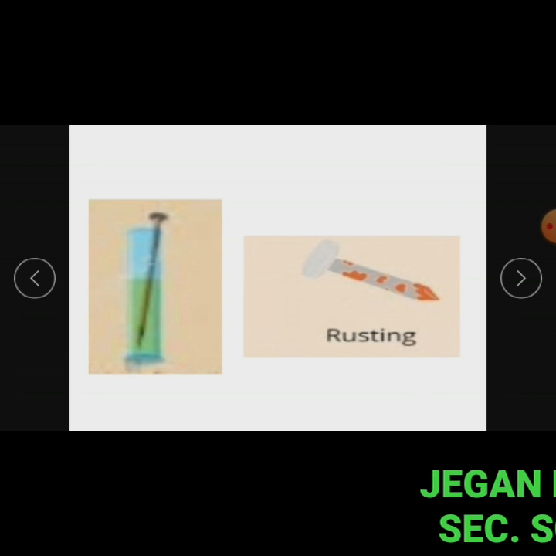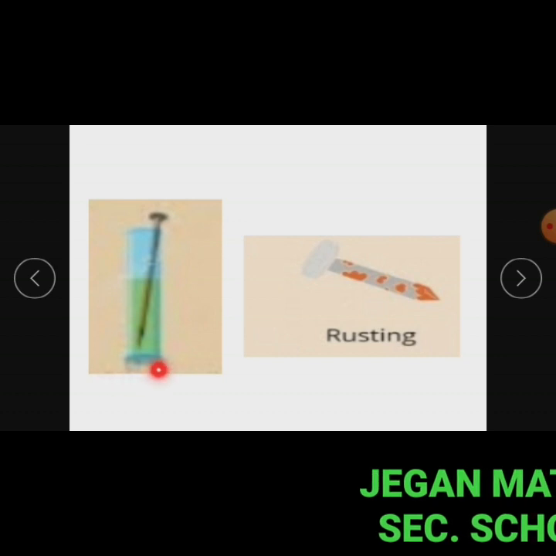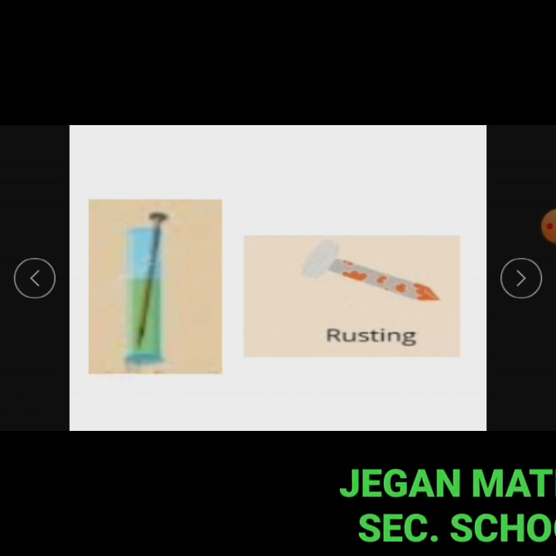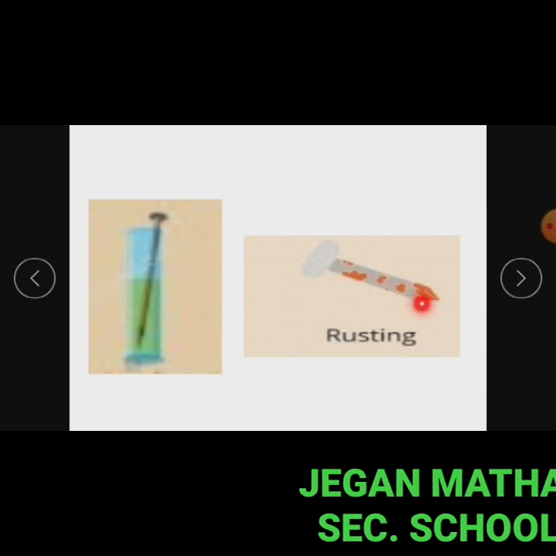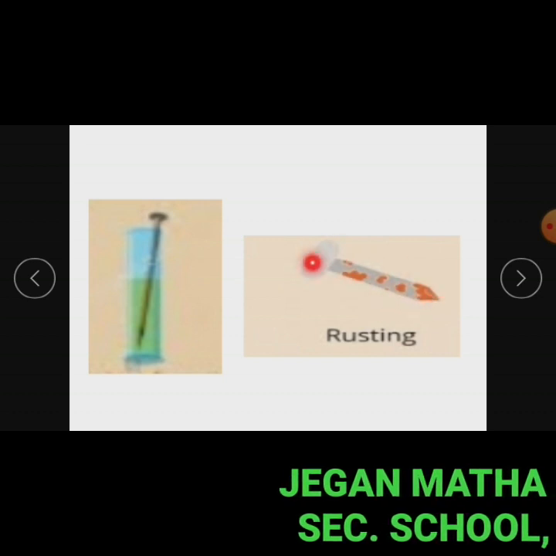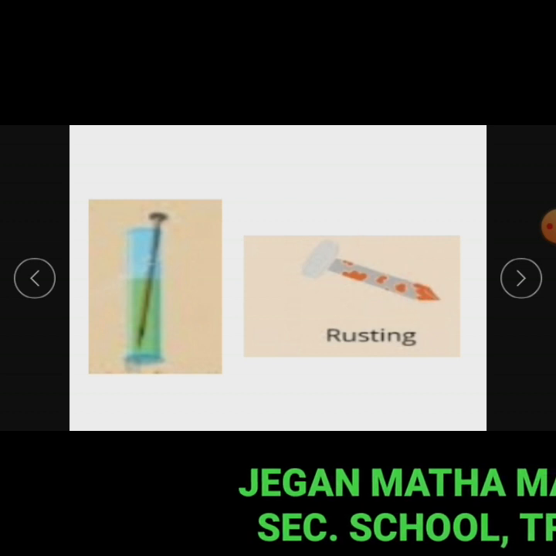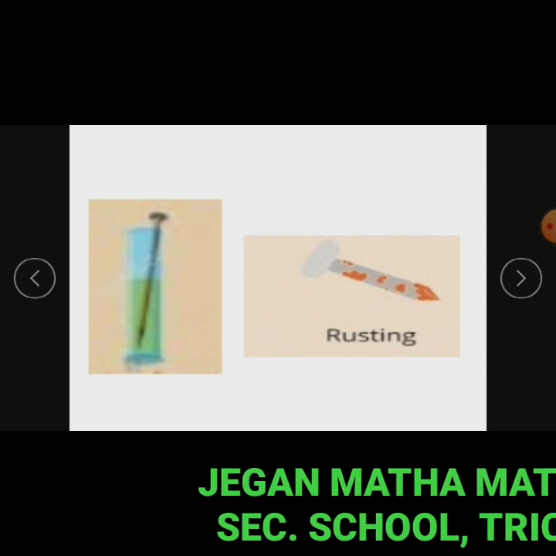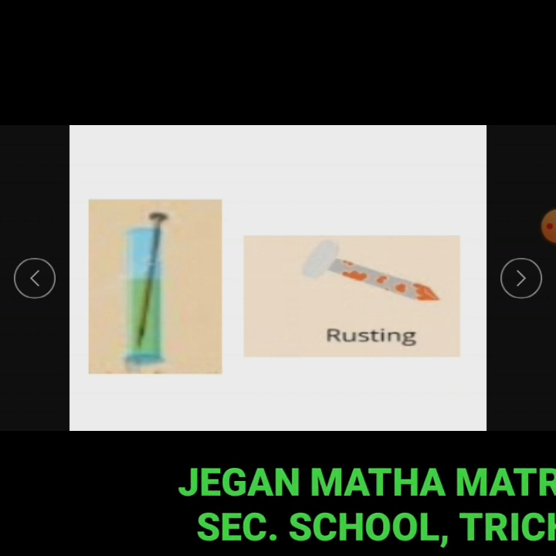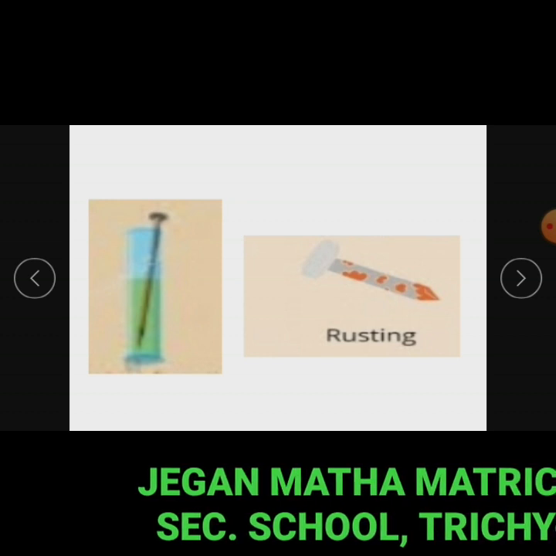When an iron nail is kept in water for a few days and taken out, the nail will become reddish brown in color, indicating that it has rusted. We know that rusting is a chemical change and it is indicated by a change in color of the iron nail.